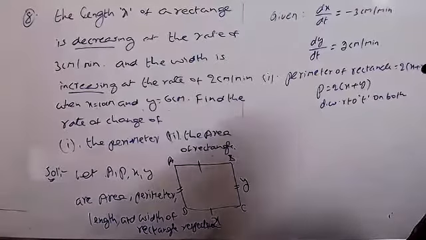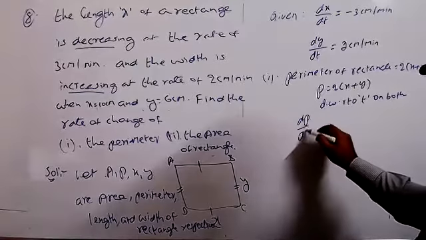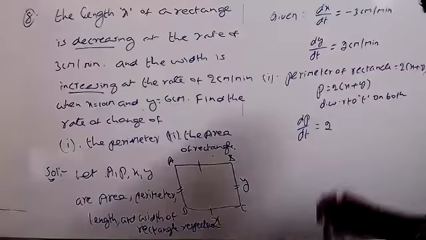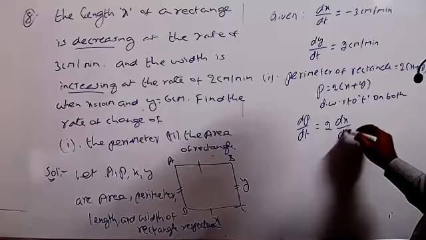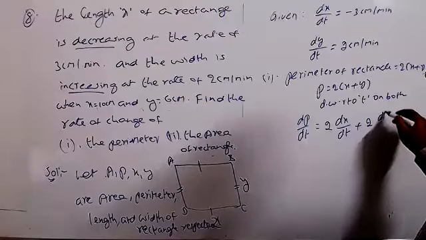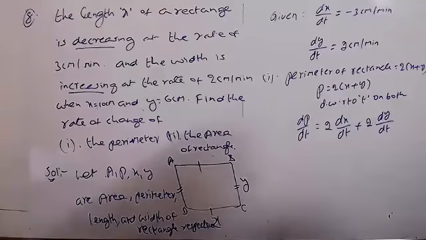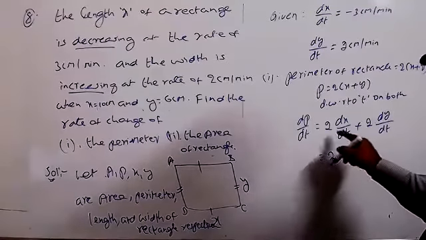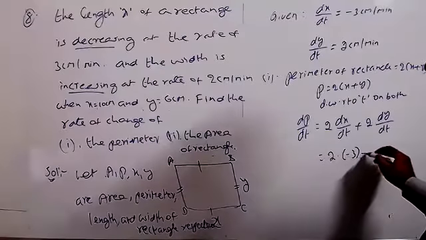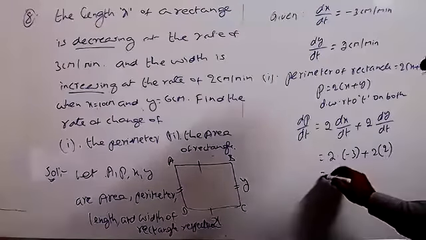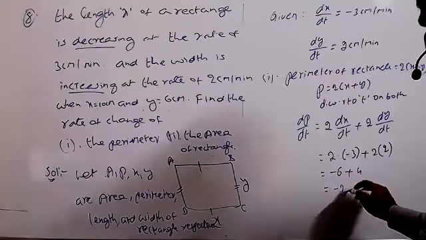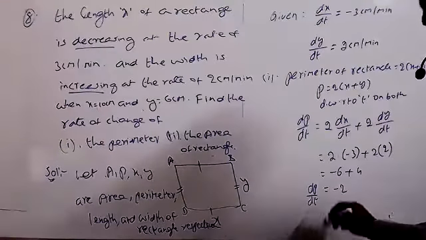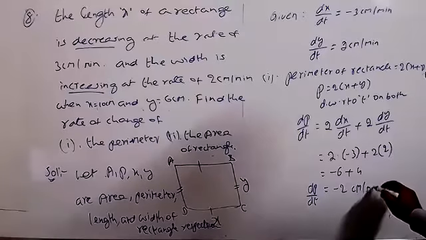Now we can differentiate. So this is dp by dt equal to 2, the constant value. This is actually 2x plus 2y. So what you get is 2 into dx by dt plus 2 into dy by dt. So you can write 2 into dx by dt, which they gave as minus 3, plus 2 into dy by dt, which is 2. 2 into minus 3 equal to minus 6, plus 2 twos are 4. So the difference equal to how much? Minus 2. So dp by dt equal to minus 2 centimeter per minute.